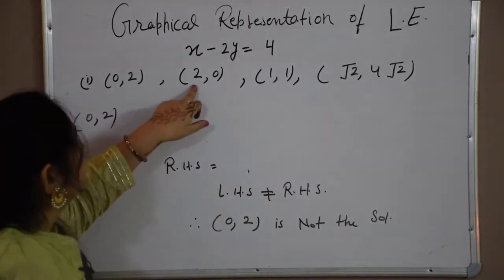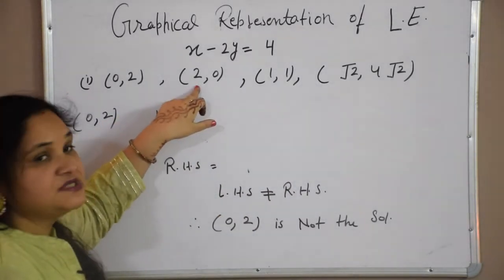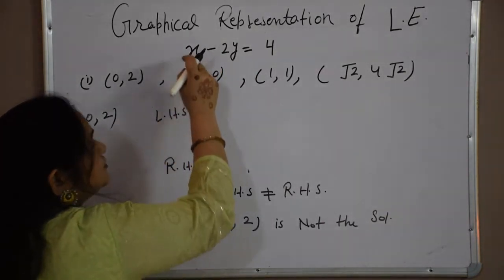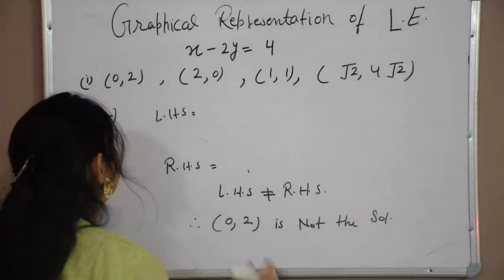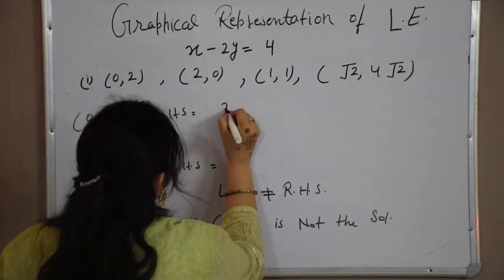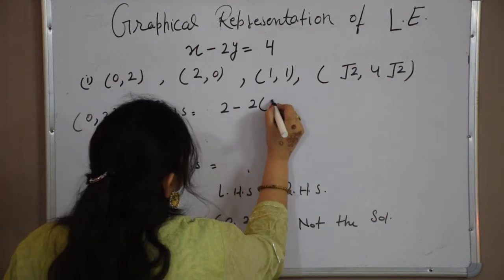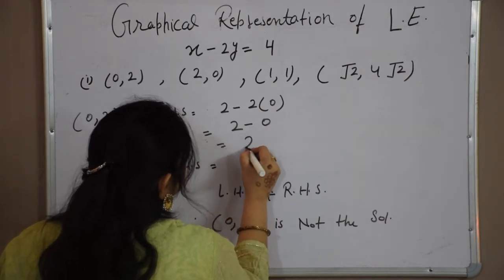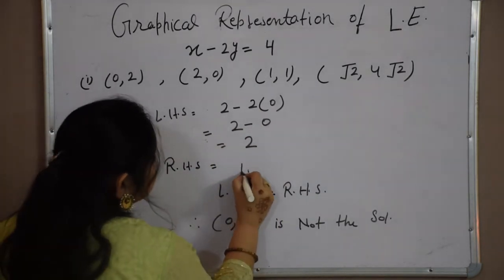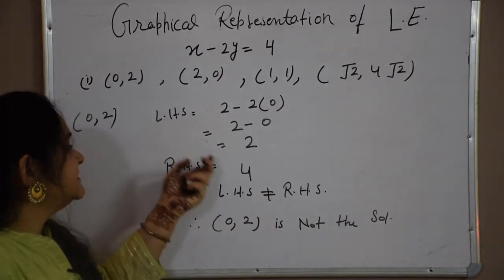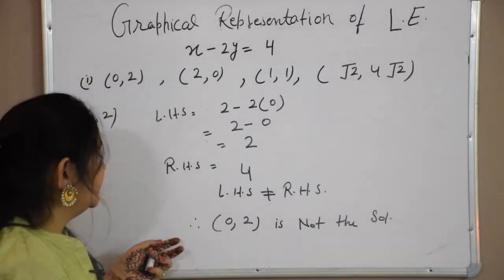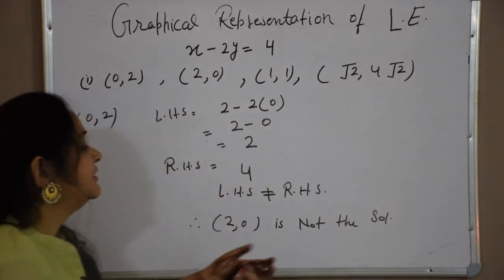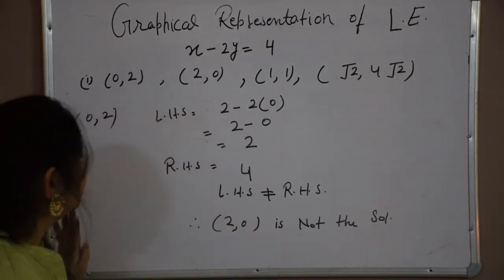Second thing is we have to check the coordinates of (2, 0). We have to check whether (2, 0) is a solution of the given equation. So in place of x we will take 2 and in place of y it is 0. So simple. 2 minus 2 into 0 is equal to 2 minus 0, which is equal to 2, and the right hand side is 4. Again, left hand side is not equal to right hand side. Therefore (2, 0) is not a solution of the given linear equation.